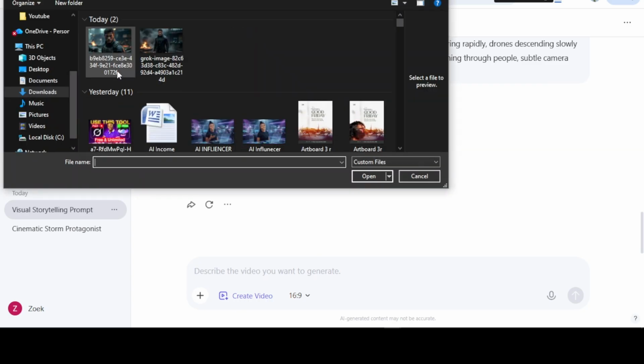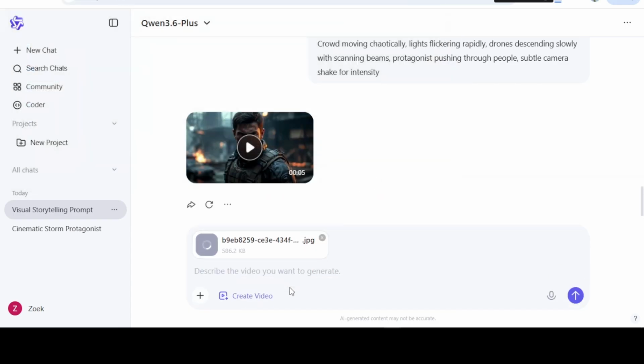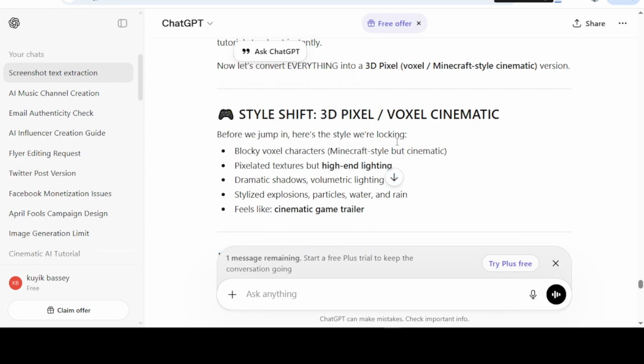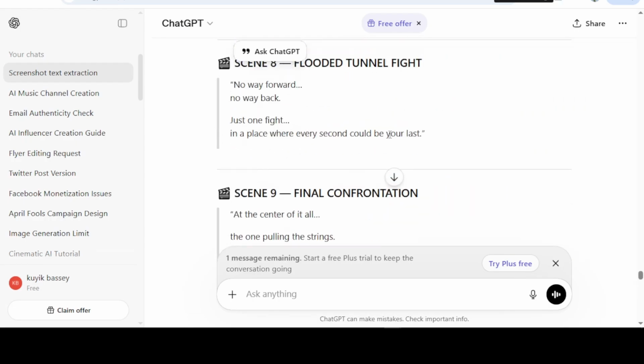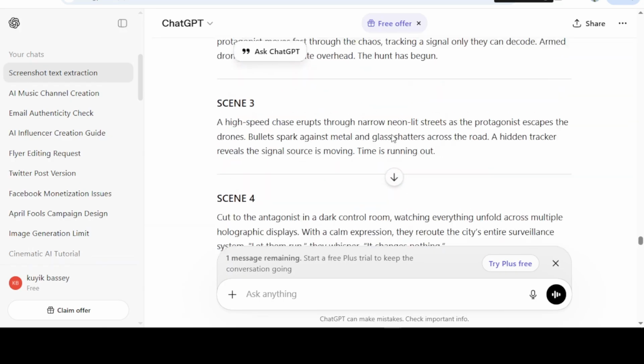Every time you want to generate something that relates to the same character, use the same character image. When the character changes, you change the character. Do you understand? So that is the idea of using images for consistent character. But if it is automation, it is very simple. You don't have to go through so much stress, and I'm very certain you don't want to stress yourself that much. So let's go copy our animation prompt for scene 2.